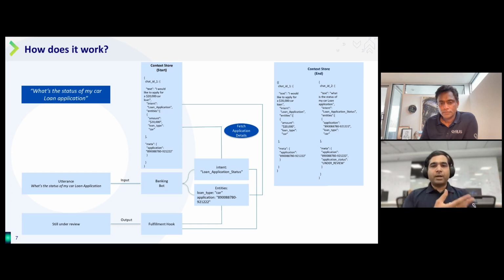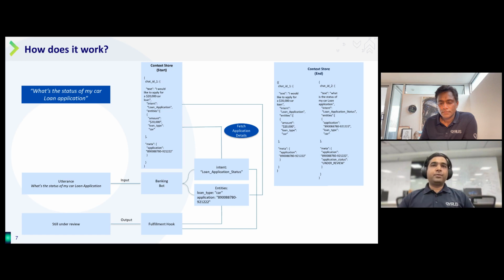And you can see here that the context store now has the value from the previous exchange. For example, there is an application ID which was stored as part of the context store previously, and it is retrieved, and then the next request is made. So basically, it's important to extract intents correctly. It's important to extract entities correctly, and then if it's a longer conversation, you have to know what was asked before. And that is what forms the context store.